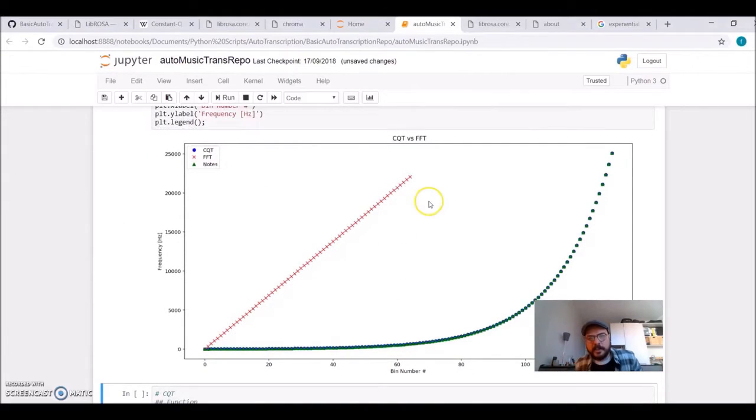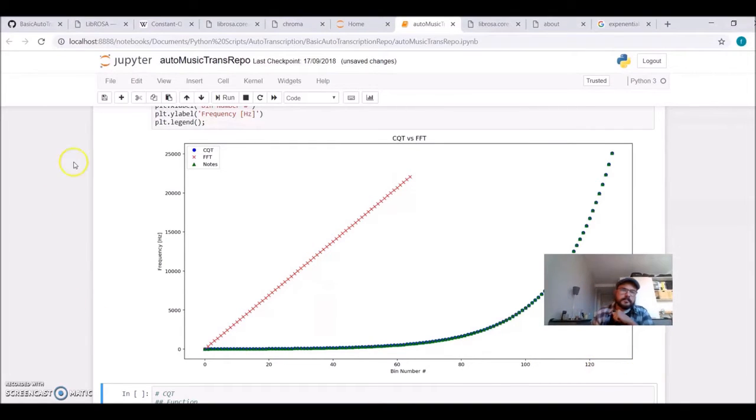I plotted here one graph. So we are using 128 bins. The bin numbers are here, bin 0 until bin 128. Here are our frequencies. Center frequencies are the frequencies of each bin. On the Fourier transform, we see that the frequencies of each bin are linearly spaced, and the bandwidth of each bin is constant.